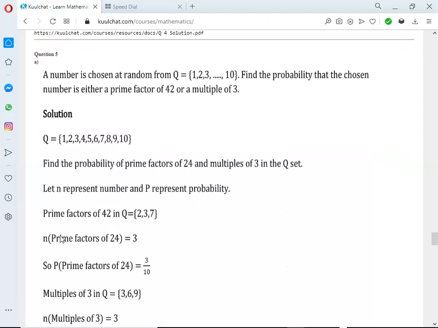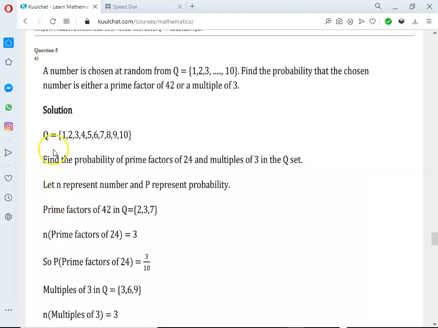Last question. Question A says a number is chosen at random from Q, which is 1, 2, 3 up to 100. Find the probability that the chosen number is either a prime factor of 42 or a multiple of 3. So we find the probability of a prime factor of 42, and also the probability of multiples of 3, and find the probability of both of them.